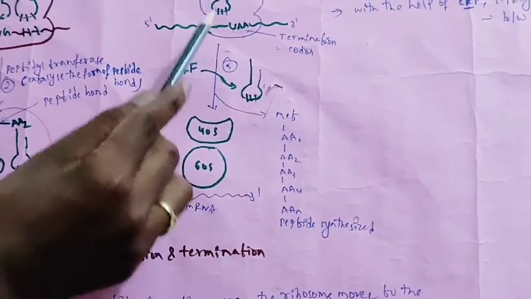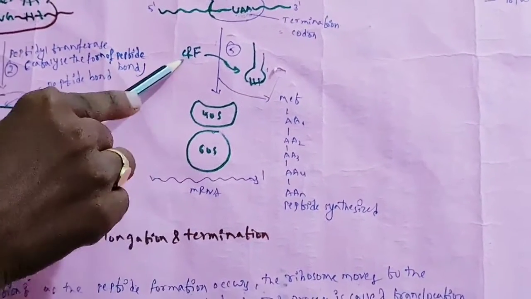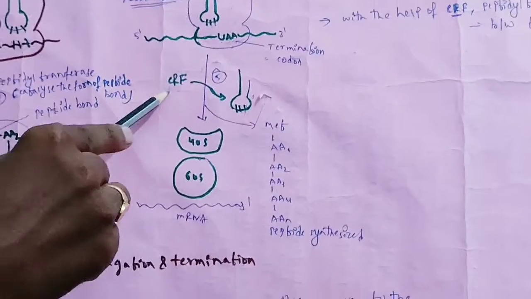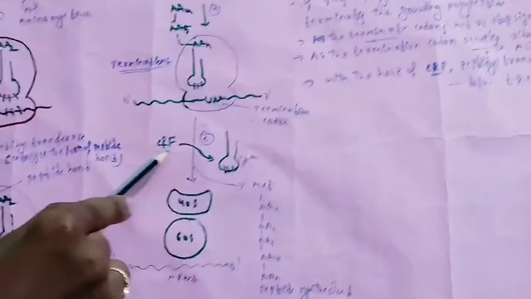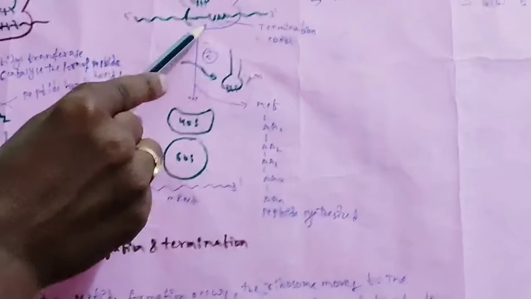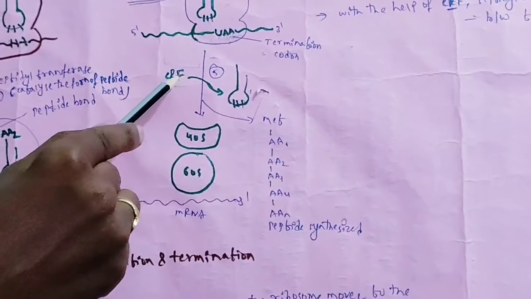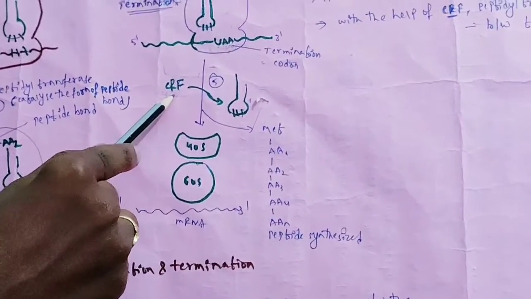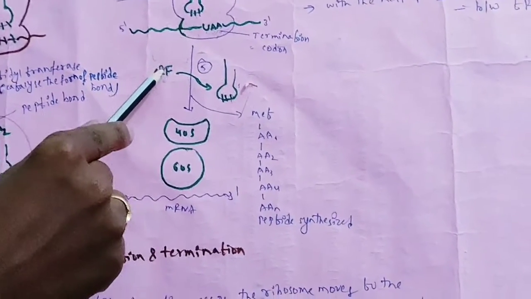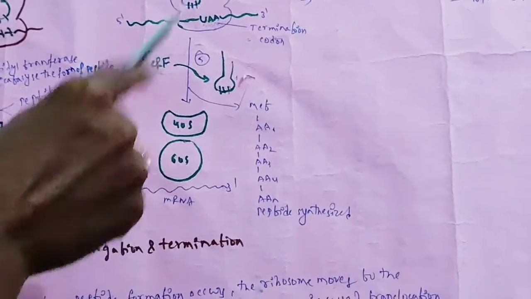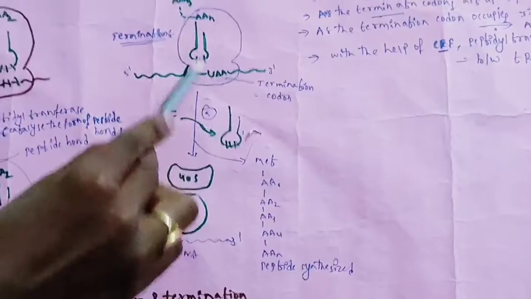You can see here eukaryotic releasing factor, ERF. Once a termination codon is present on the mRNA, the eukaryotic releasing factor identifies the termination codon, and with the help of the peptide transferase enzyme, removes this tRNA.